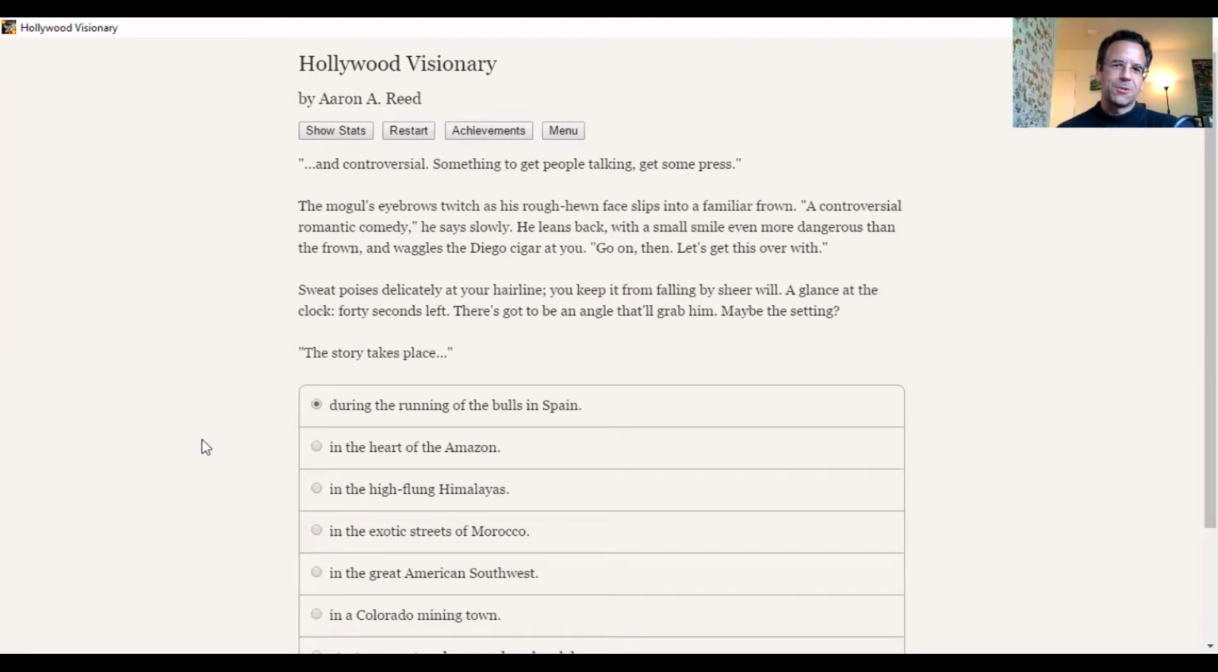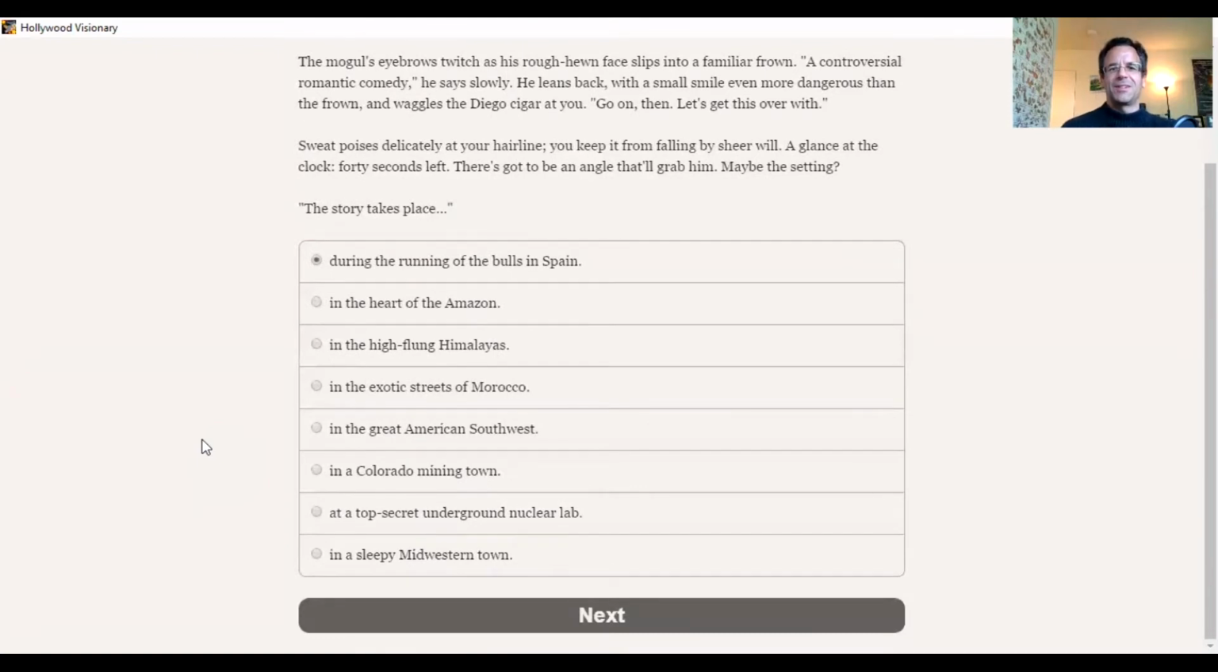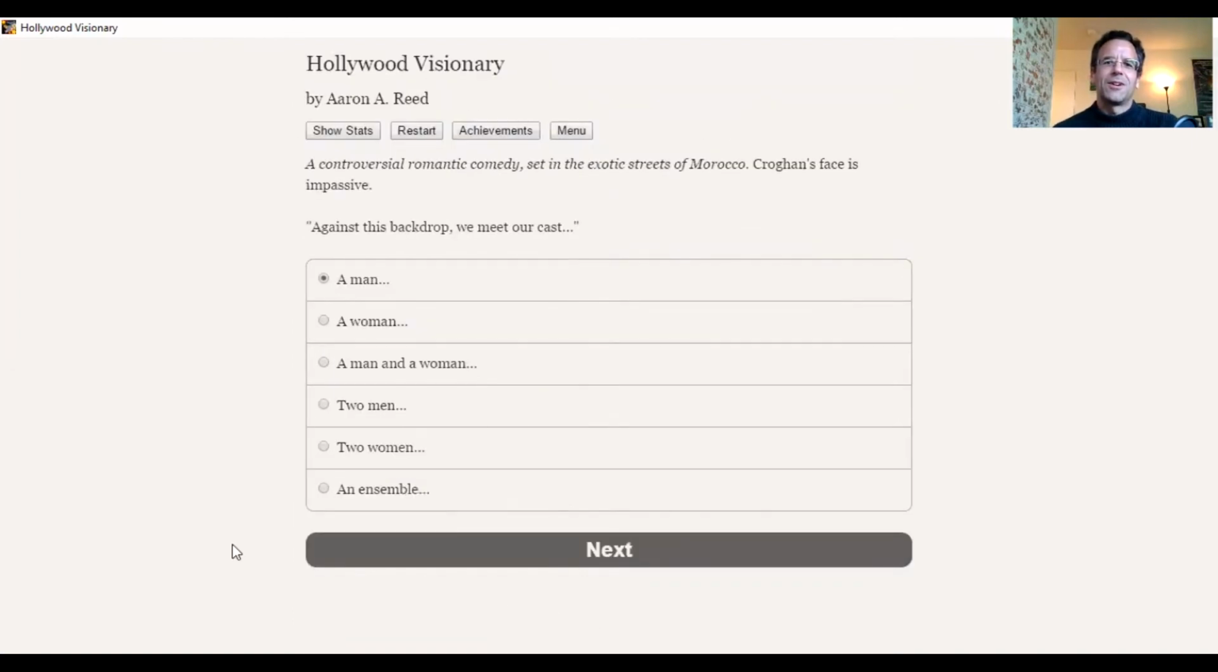So now I need an angle that will grab him. Maybe the setting. Now, I don't think the setting is a very crucial thing, but I would say that a rather exotic setting is a bad idea here. And let's say the exotic streets of Morocco. See, we think we're talking about Casablanca here, but that was back in 1942. That certainly won't work today. A controversial romantic comedy set in the exotic streets of Morocco. That sounds so bad. The mogul's face is impassive.